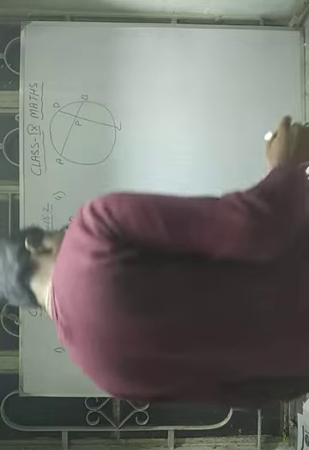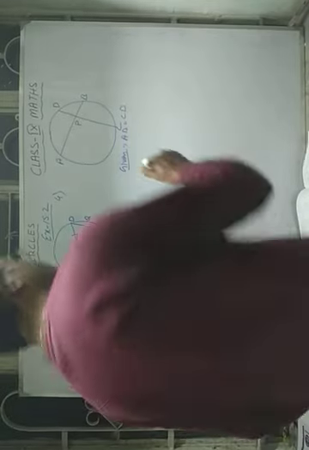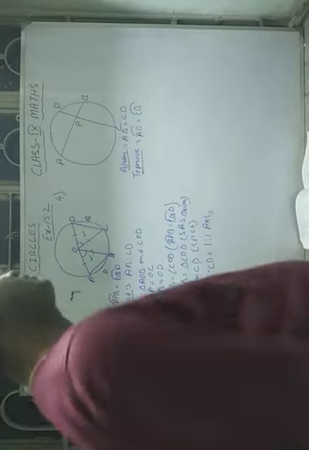They intersect at the point P. It is given that chord AB is equal to chord CD, and you have to prove arc AD is equal to arc CB.